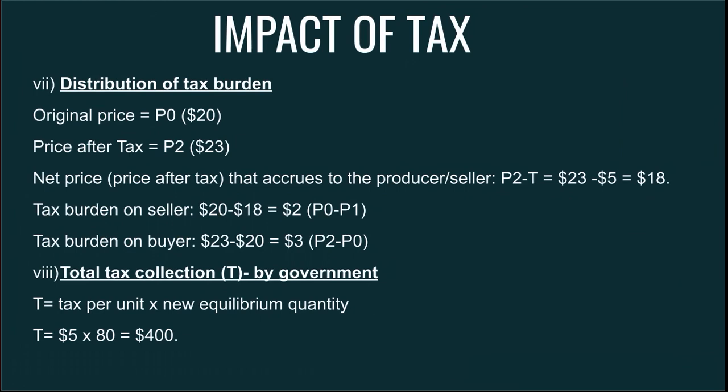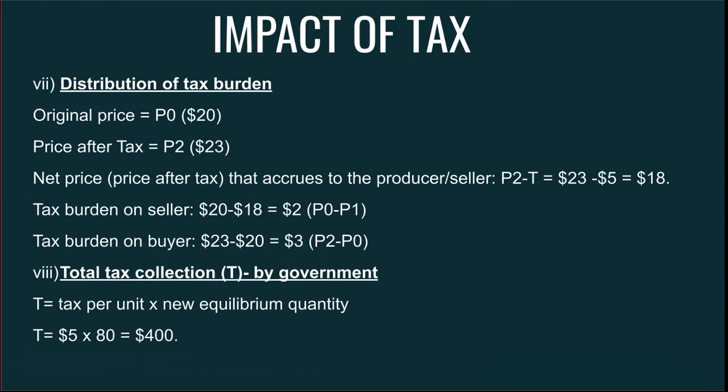Therefore, the net price, which is the price after tax, accrues to the producer as P2 minus the tax. P2 means take the new price minus the tax rate, which is 23 minus $5, you get $18. So that is the net price for the seller.